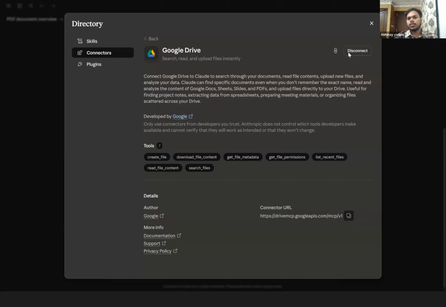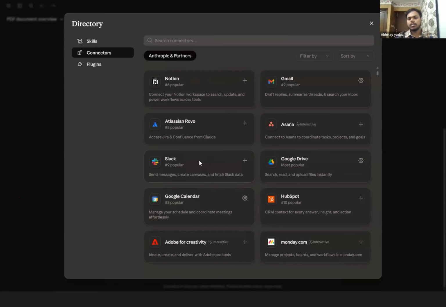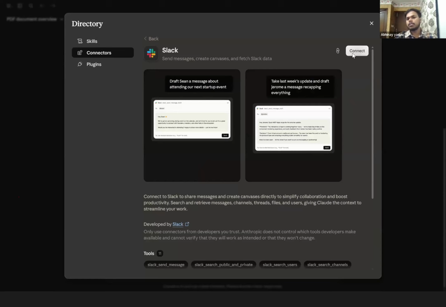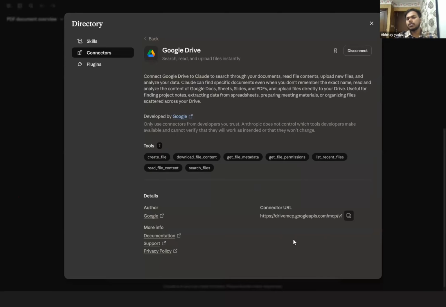Let's say you have connected. Anyone who is doing it can share their screen as well. If somebody wants to share, I can help them out because I have already done it. But I can show you for the other tools as well. Let's say I don't have Slack. Similar to that, you can connect over here and it will directly connect with your Slack application. Similarly, if you have Google Drive or Gmail, you can connect with those as well. Just one step, you simply click, that's it.